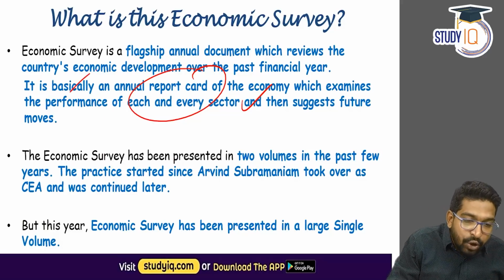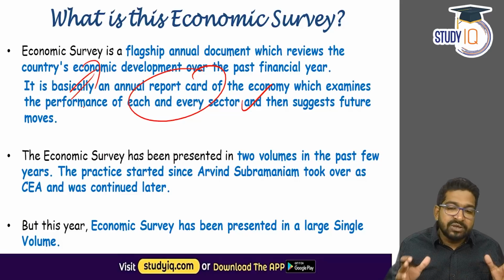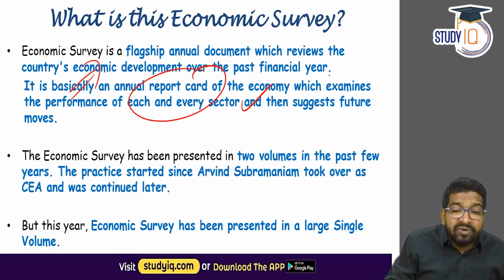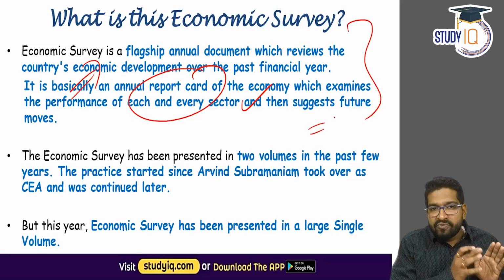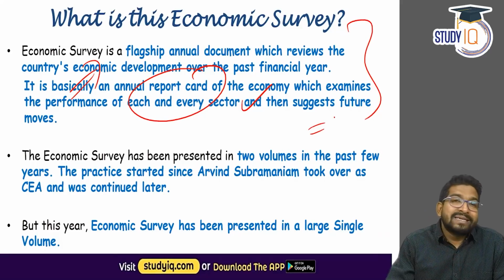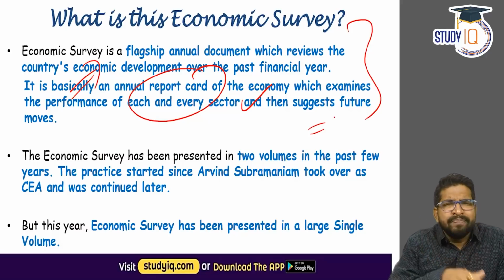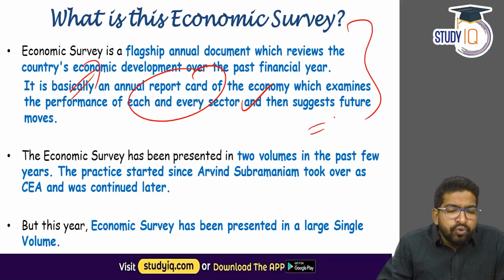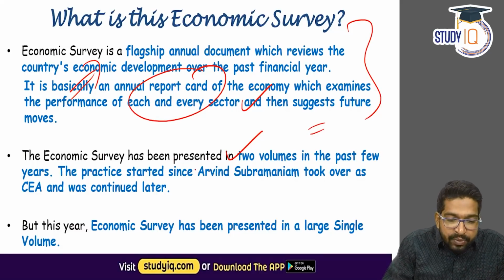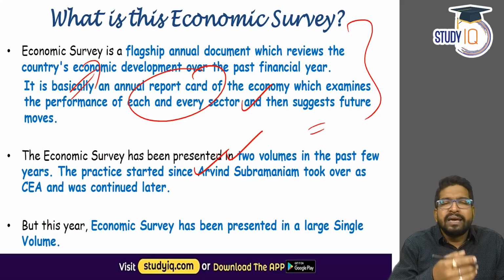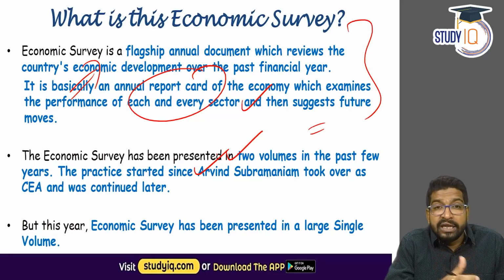So we are going to get what happened in the previous year. What was the country's economic development? What was the performance of each and every sector? And what can we expect from the future? So it's like a report card of one year and the prediction for the next year. Now, normally, the economic survey used to come in 2 volumes, especially in the past few years. This practice was started by the Chief Economic Advisor, Arvind Subramanian, and after him, many other Chief Economic Advisors have been continuing that practice.